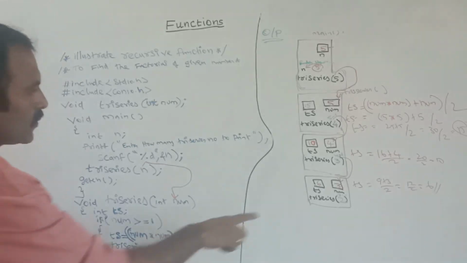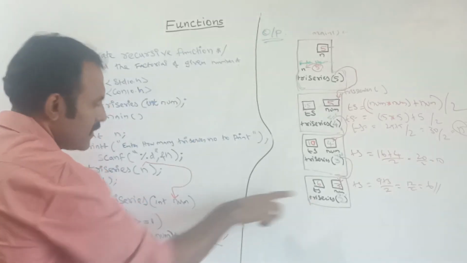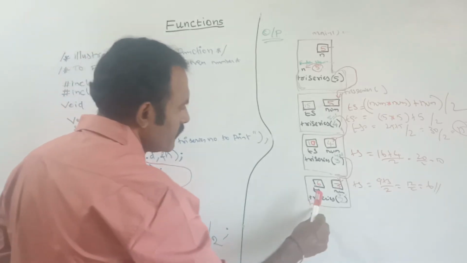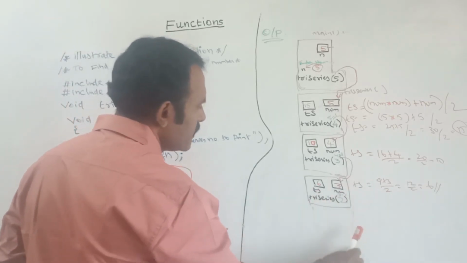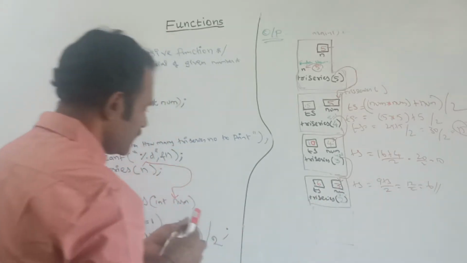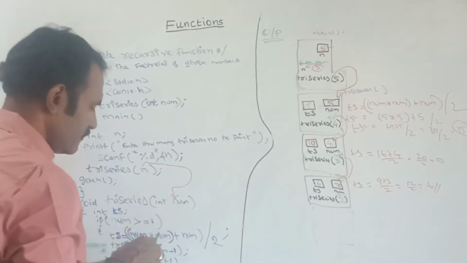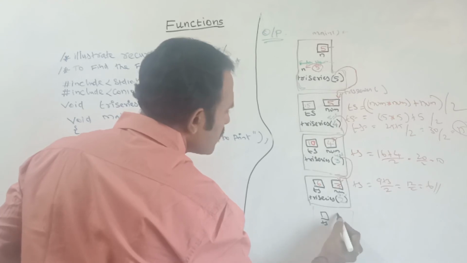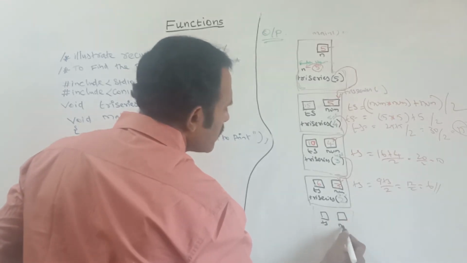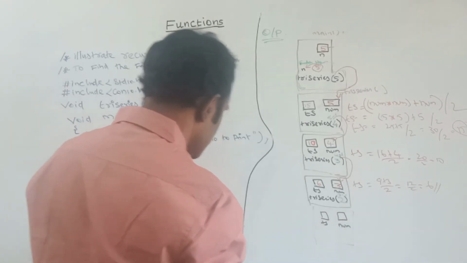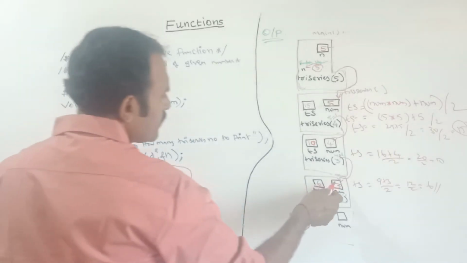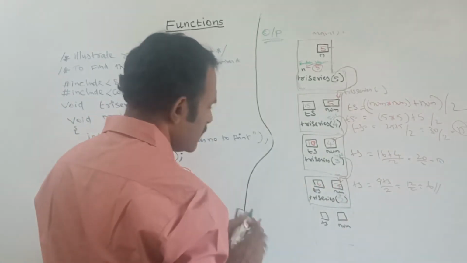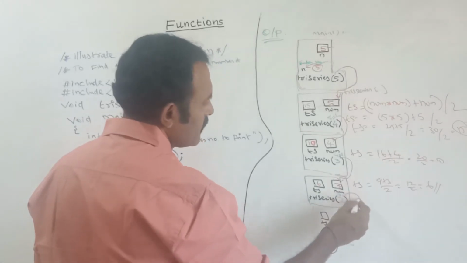So once the function is called, automatically the frame set will be created. Next, in this frame set the variables TS and num. Here the num variable is how much? Here I am passing this value to here.